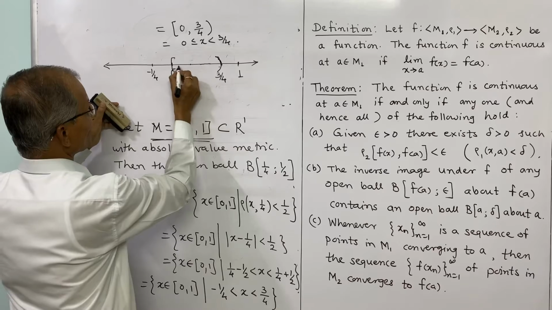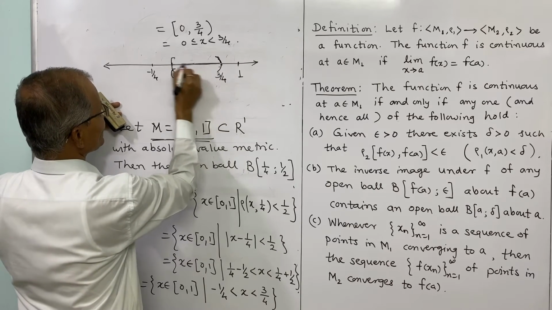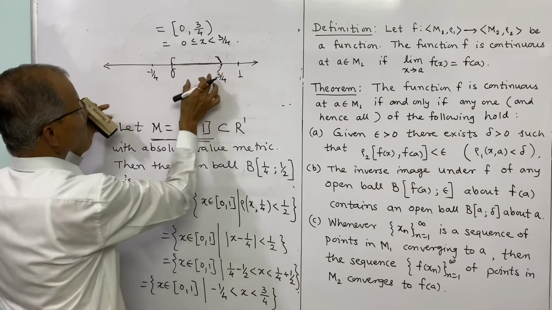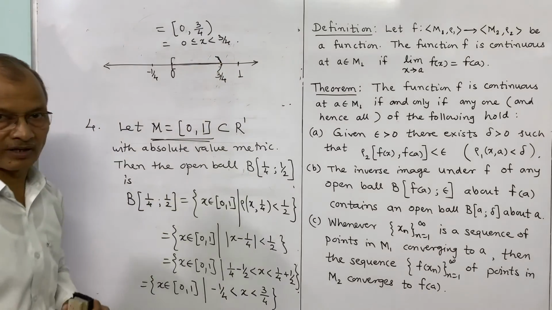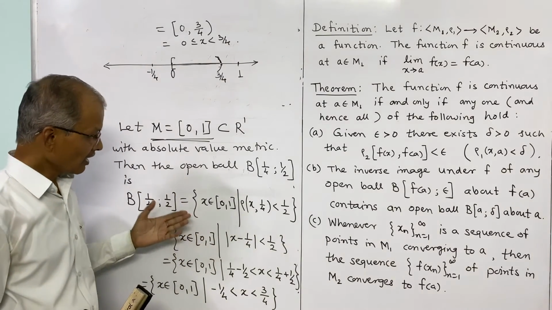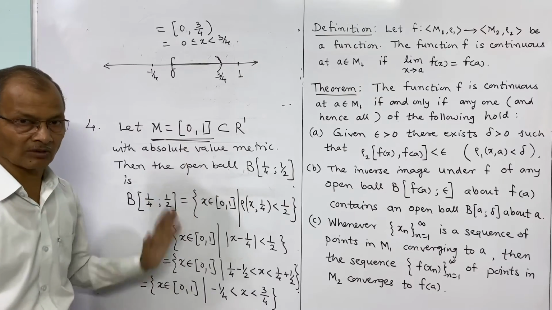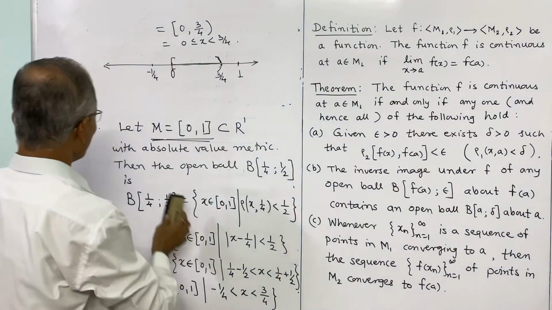So these are the common points which satisfy both the conditions. And therefore, this is the open ball here. So thus the open ball depends on the metric space and how the metric is defined. M and rho, it depends on both. So these are a few examples.